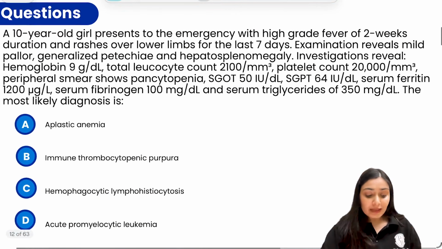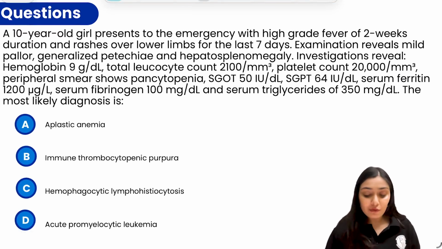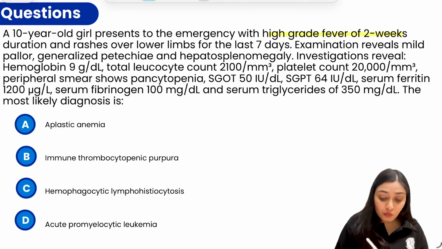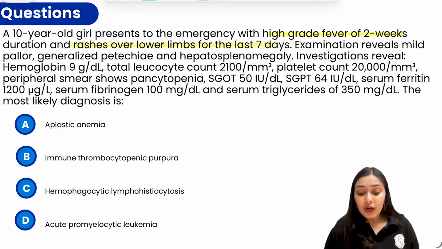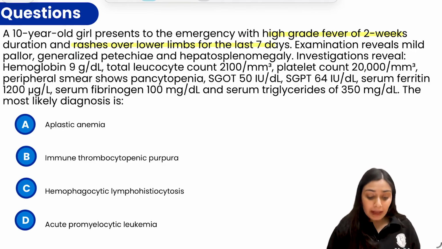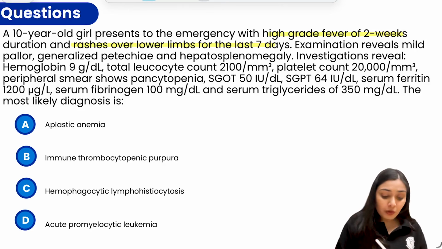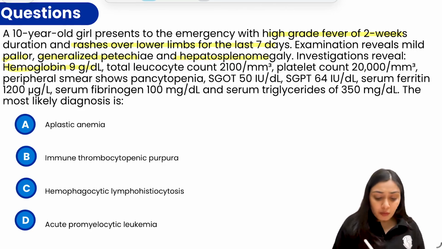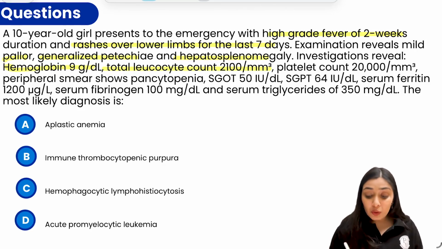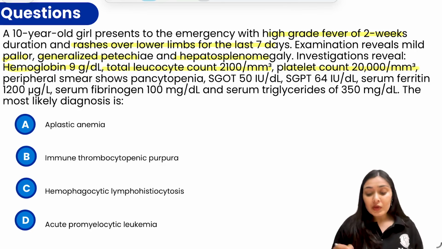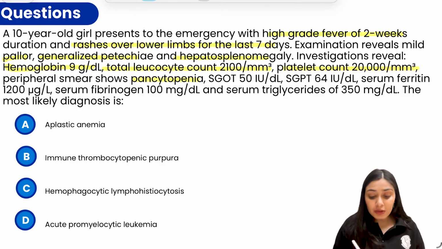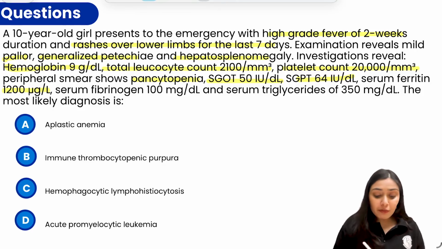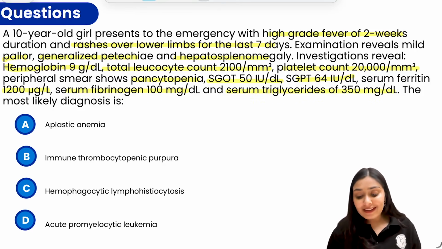Moving to the next question, a 10-year-old girl presents to the emergency with high-grade fever of 2 weeks duration and rashes over the lower limbs for the last 7 days. On examination, you see mild pallor, petechiae, hepatosplenomegaly. All important points. Then the investigations: hemoglobin 9, that means anemia is there. Borderline leukocyte count 2100, platelet count of 20,000, that means there is thrombocytopenia. Peripheral smear shows pancytopenia, SGOT 50, PT 64. Ferritin levels are 1200, fibrinogen is 100 and triglyceride is 350.